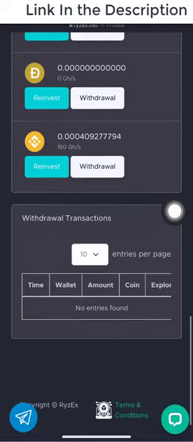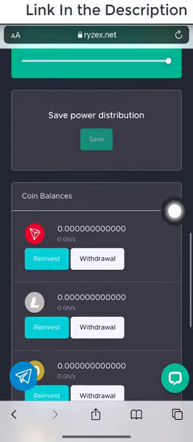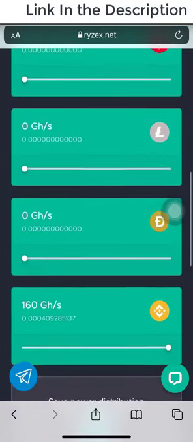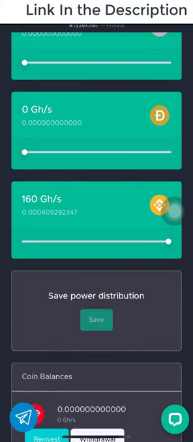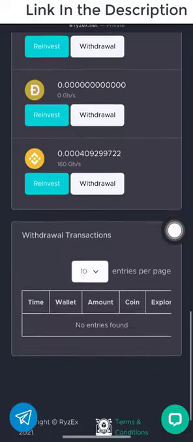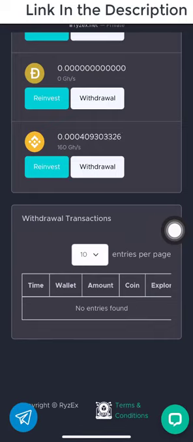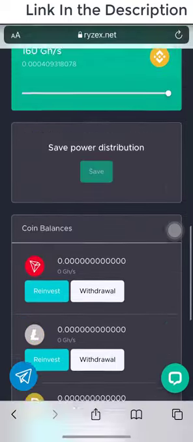And please, if you want to get more out of this website, you can choose to invest a small amount, and then you can have more hash power, and more hash power means more return on this website. So the choice is yours. You can choose to go for the free version, or you deposit a small amount, then you can have much more return from this website. I hope you find this video helpful.